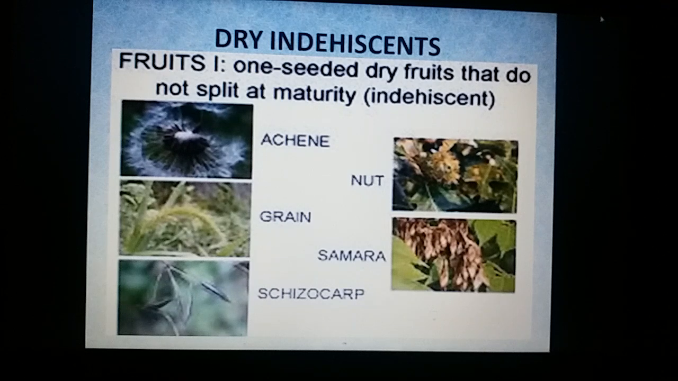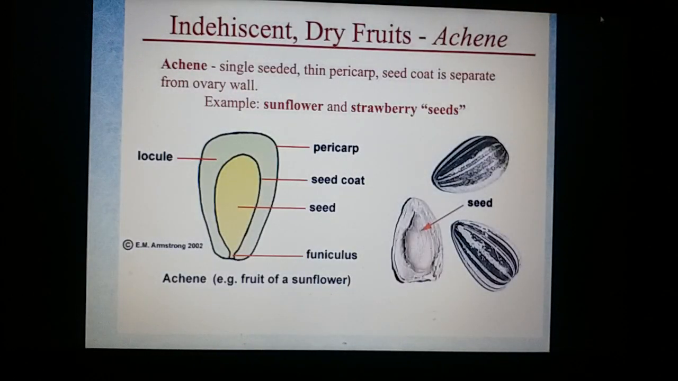Now the dry indehiscent fruit, which means the fruit won't dehisce at the time of maturity. The pericarp is dry, but it won't dehisce at maturity, and they have only one seed in it. And these are again of 5 types. That is the achene, the caryopsis, the nut, the samara, and the cypsela. To begin with, this is achene, developing from a monocarpellary unilocular ovary. There will be only one ovule, and that will turn into the seed. The seed coat and pericarp are totally detached. Naravelia, Clematis, Ficus, we can quote as examples.